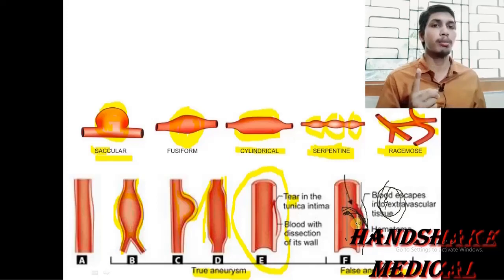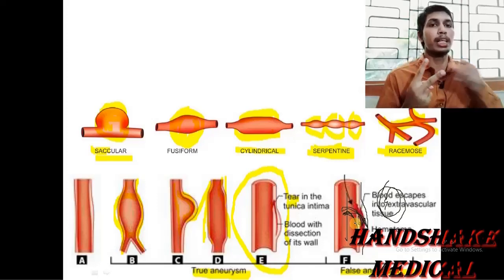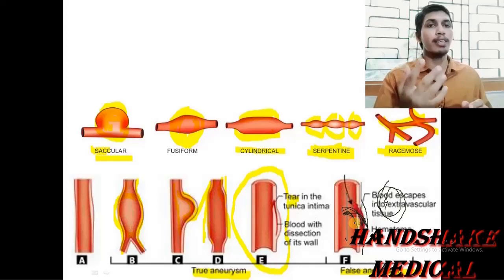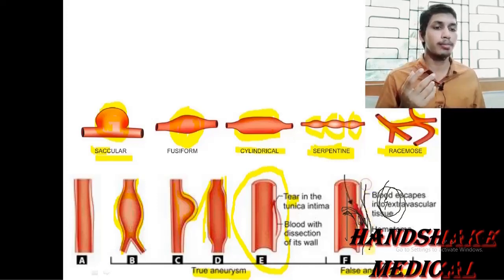It has two specific names: pulsating hematoma because it can communicate between the perivascular space and the intravascular space, and organized hematoma because it is separated from the extravascular space by a limiting membrane, that is tunica adventitia.